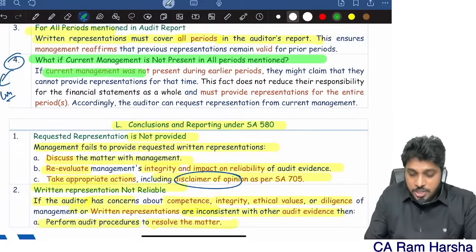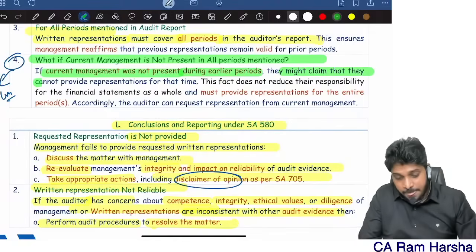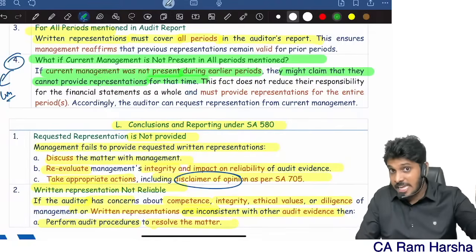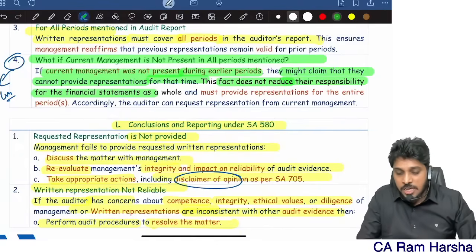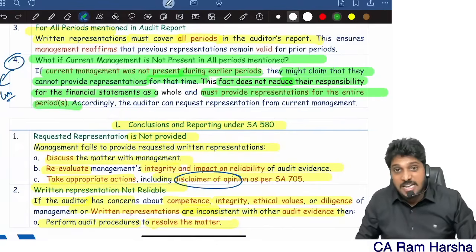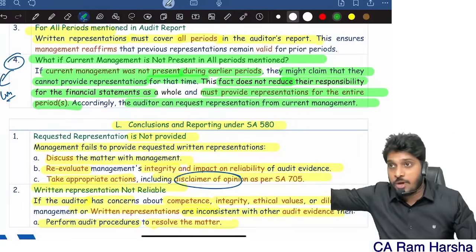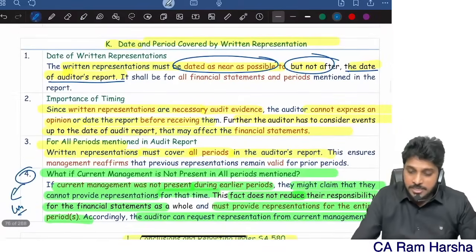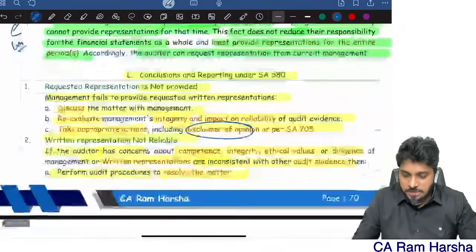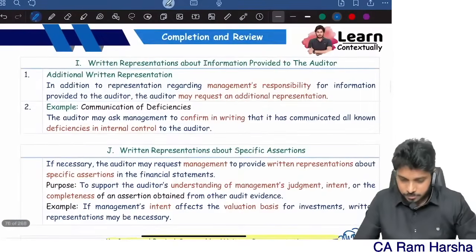If current management was not present during an earlier period, they may claim that they cannot provide representation for that time because they are not available. This fact does not reduce their responsibility. They must provide representations as a whole. Accordingly, the auditor can request representation from the concerned management, whoever is present right now. So that's date and period of representation. Very important. Straight away a 4 marks question. Conclusions and reporting, a 5 marks question might come.